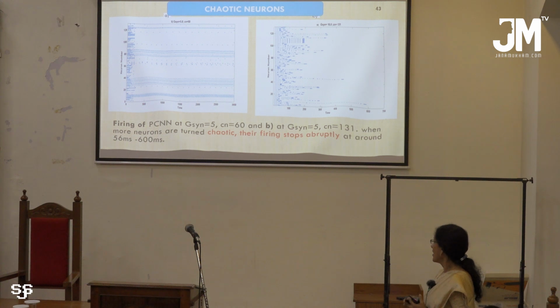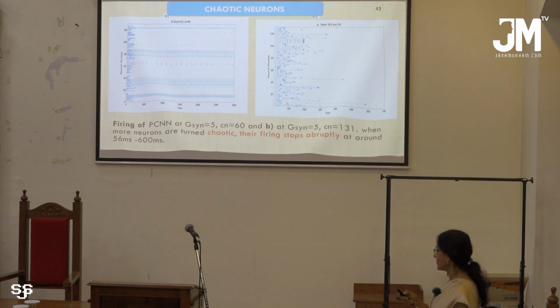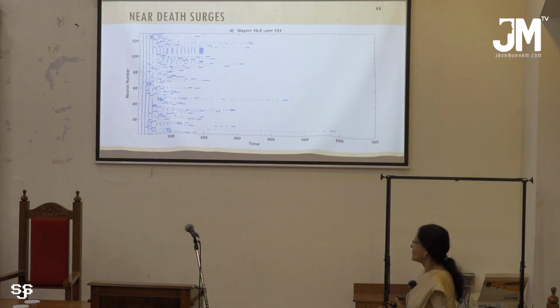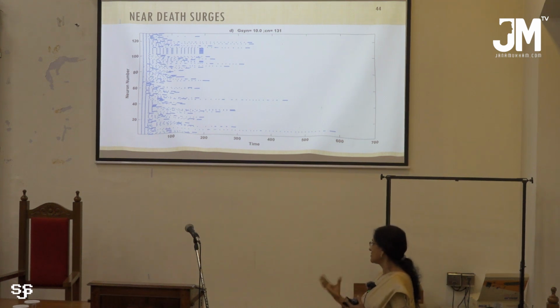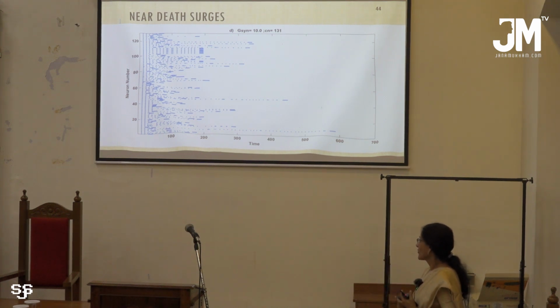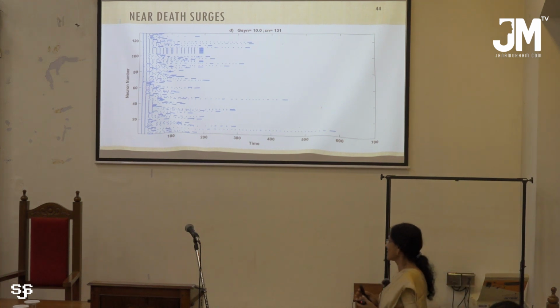When G synchronization is 5 or 10, both have similar behavior. When the coupling constant is higher, that is when the communication between the neurons is higher, the neurons stop spiking after a certain time.